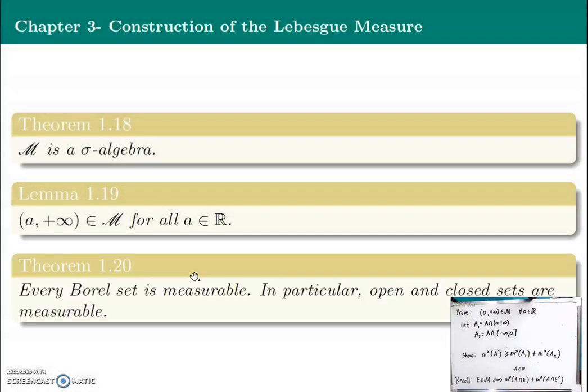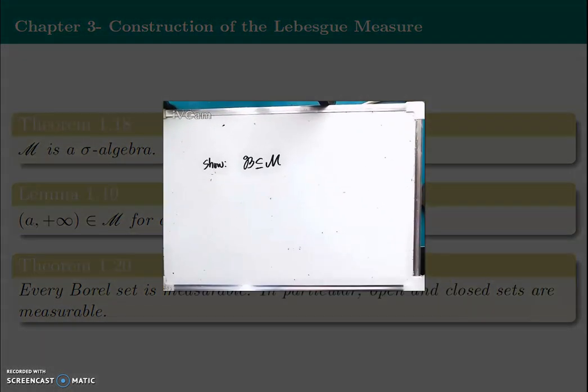For the next, we have: every Borel set is measurable. In particular, open and closed sets are measurable. Now to prove this result, we will show this one. Take note, this is the symbol for Borel set.